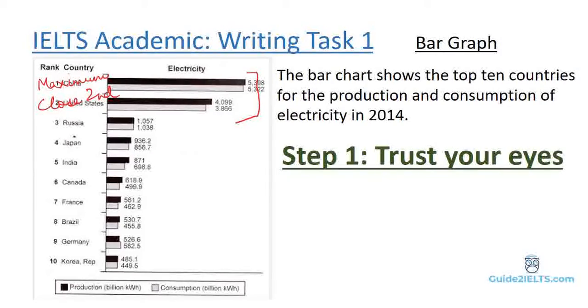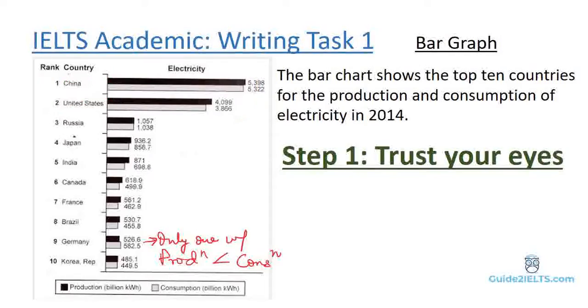Another feature that comes across very strongly is that in all the countries, there is very slight difference between the production and consumption quantities. And if we look in detail, Germany is the only country where the consumption is slightly more than production. In all the other countries, it is the reverse. The production is more than the consumption. So this gives us an idea of the main features.